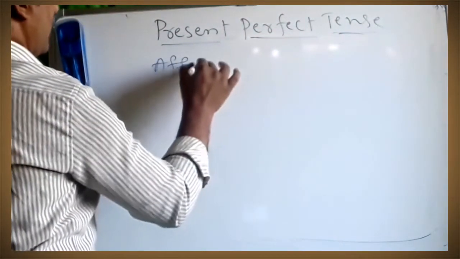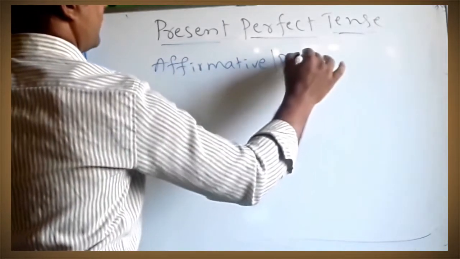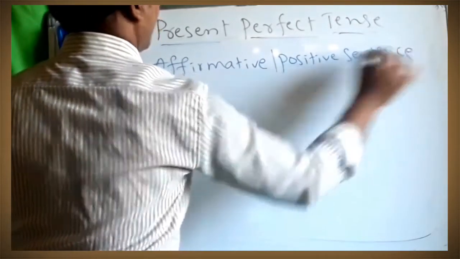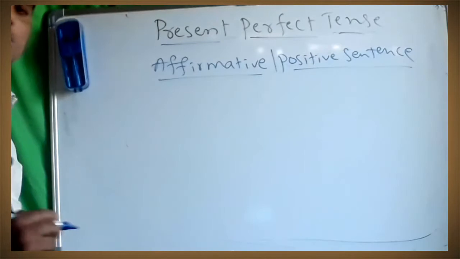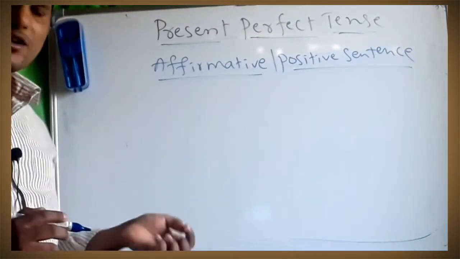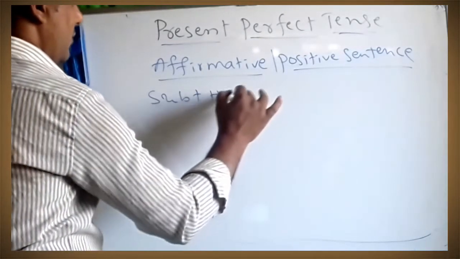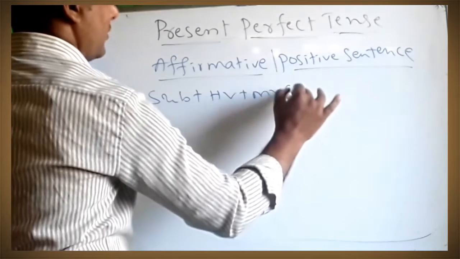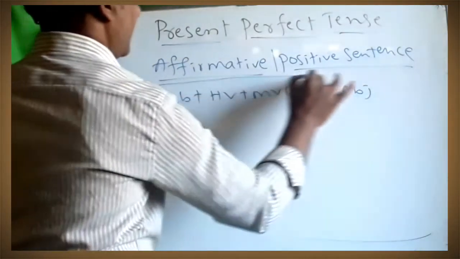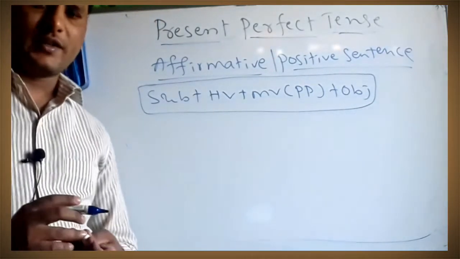Affirmative or positive sentence. In an affirmative sentence the formula always starts with subject, helping verb, main verb PP form plus object. This is the formula of present perfect tense.